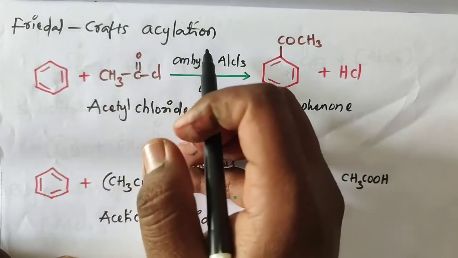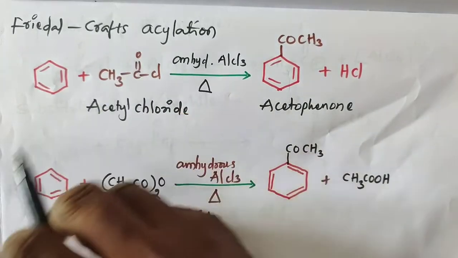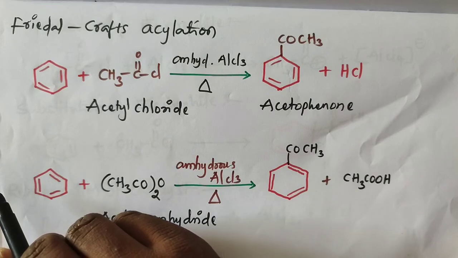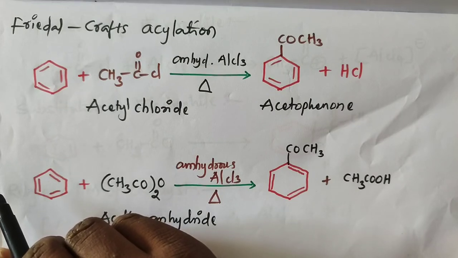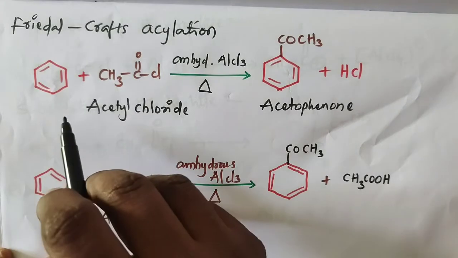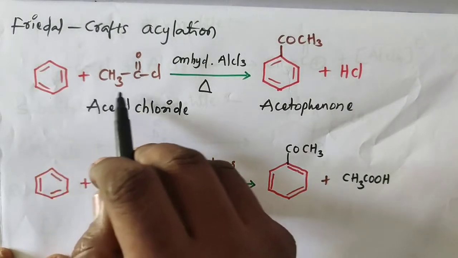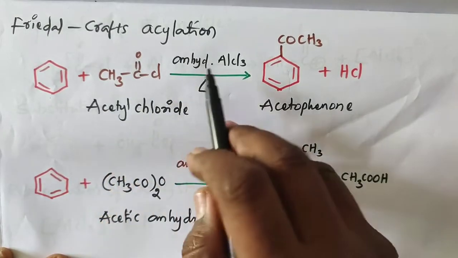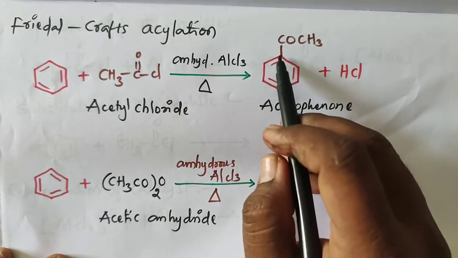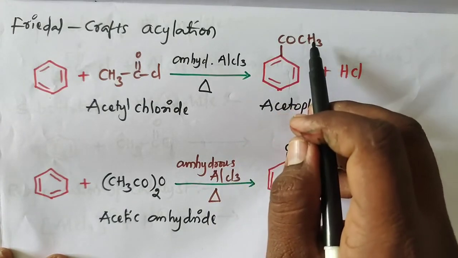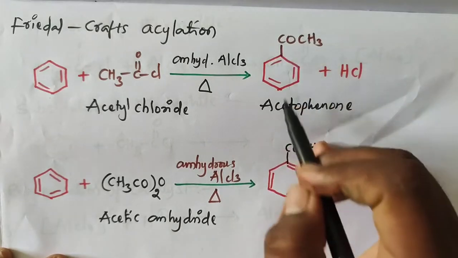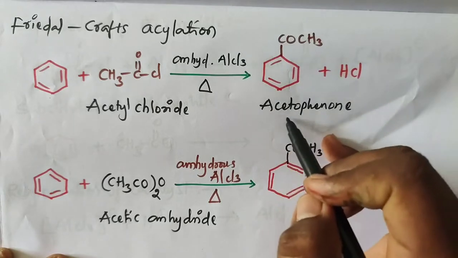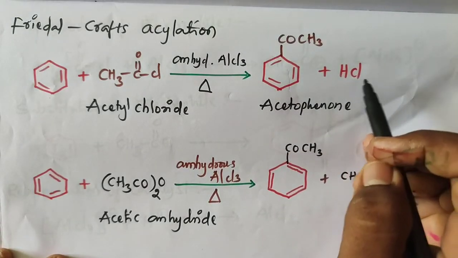Next is Friedel-Crafts acylation. Acylation takes place on benzene in the presence of anhydrous AlCl3 by applying some heat. Benzene reacts with acyl chloride. Acyl chloride is CH3COCl in the presence of anhydrous AlCl3. We get C6H5COCH3, which we call acetophenone, plus HCl.